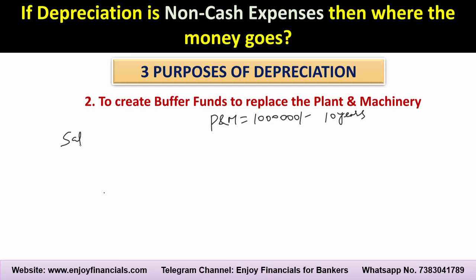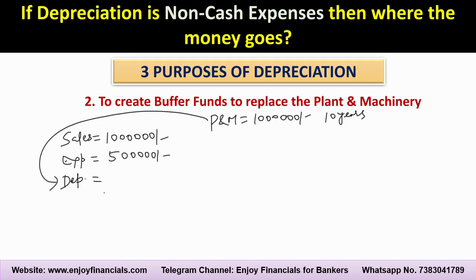So suppose, friends, again the company has made total sales of 10 lakh rupees and a total expenditure of, suppose, 5 lakh rupees. Now the depreciation, as I discussed in the previous slide, is nothing but the expenses of the plant and machinery which I am going to utilize. So 10% I am going to utilize every year. So the expense used for plant and machinery is 1 lakh rupees, and this is the profit after tax. See, I am not adding profit before tax and tax here, just for understanding purposes, friends. So the profit after tax this company has is 4 lakh.